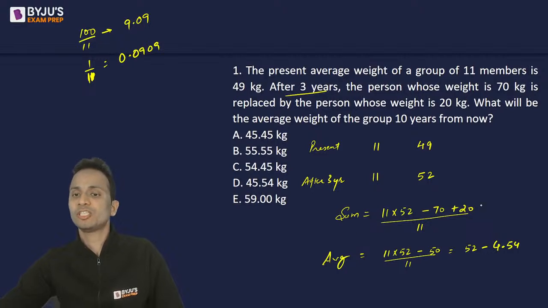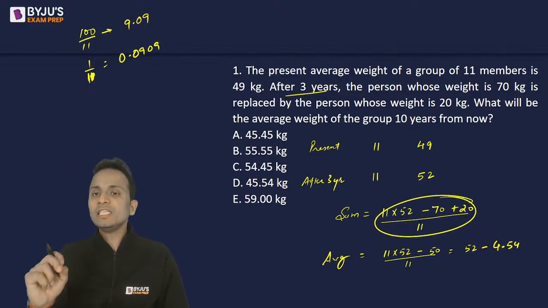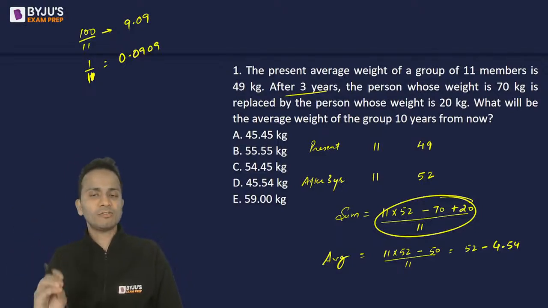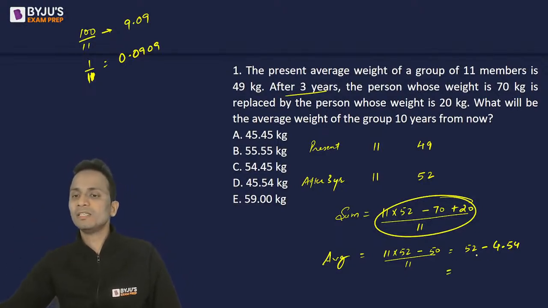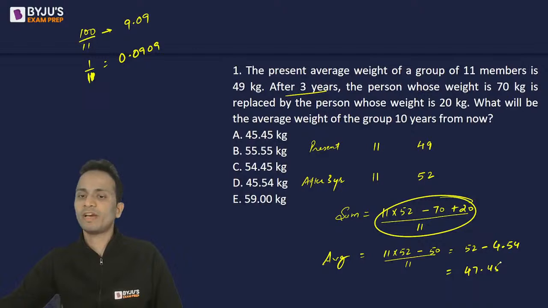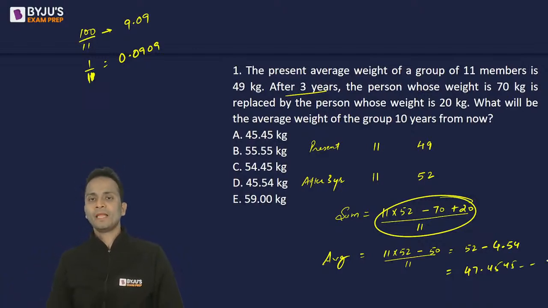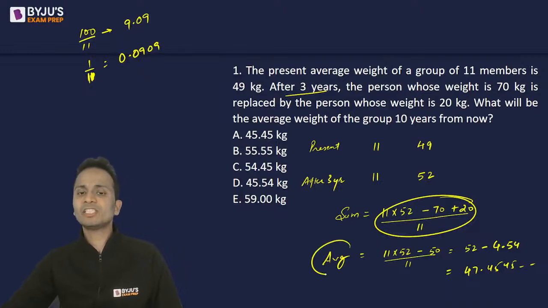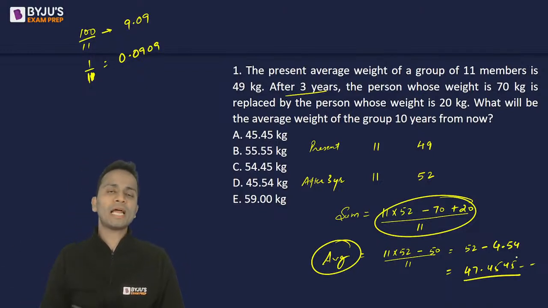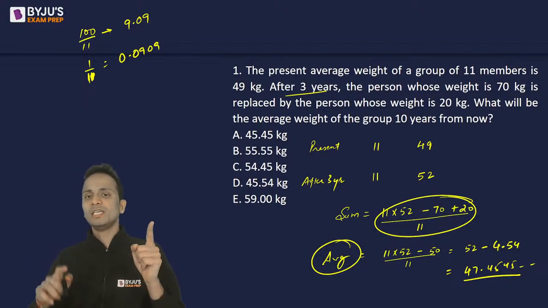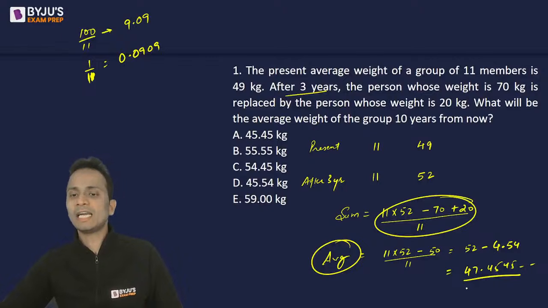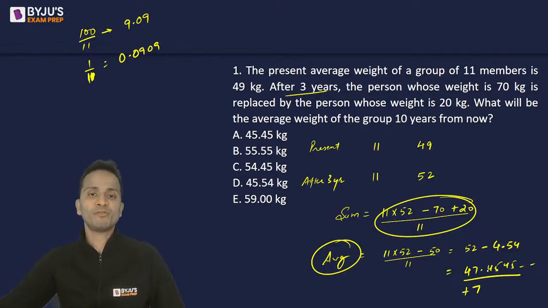This is the average 3 years from now. After 3 years, right? They're talking about 3 years. So 52 minus 4.54 will be 47.4545 and so on, right? Now they're talking about the average weight of the entire group 10 years from now. Okay, now this average is 3 years from now and we want to calculate the average 10 years from now. So 3 and 10, the difference is 7. So just add 7 to this number. So 47.45 plus 7 will be 54.45.